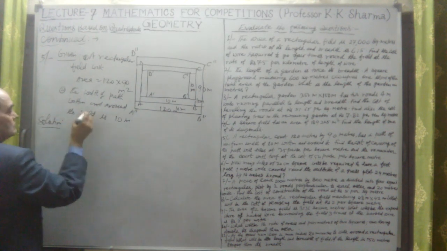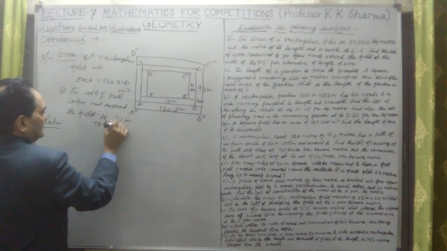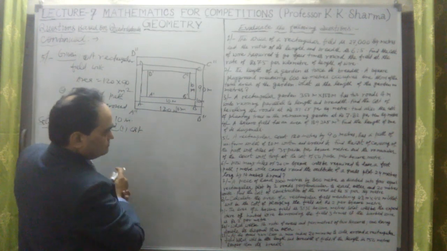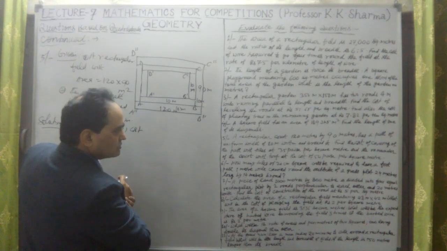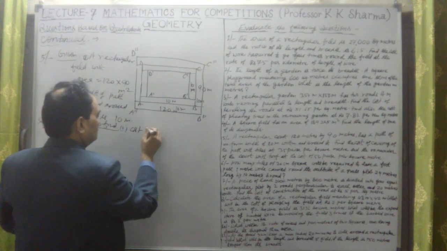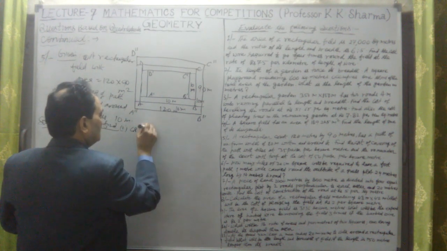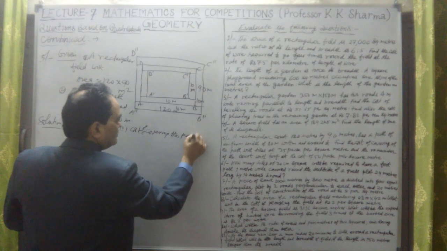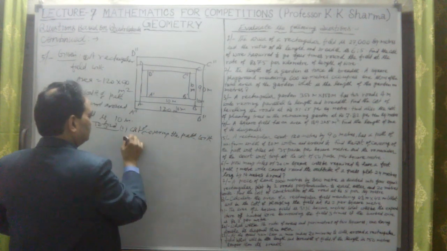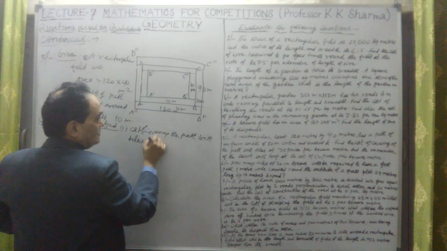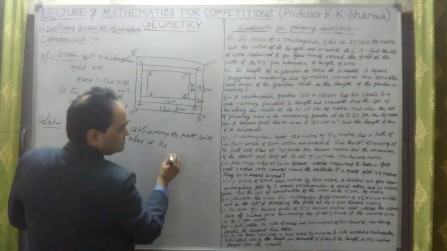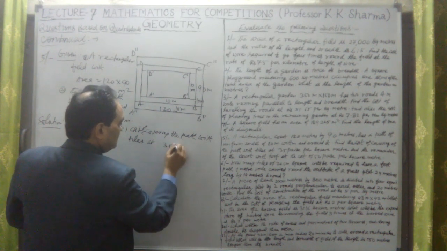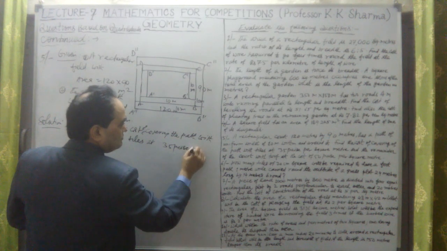Okay, let me take the solution here. So what we have to find out here, given is okay to find. First we have to find out the cost of covering the path with tiles at the rate, what is the rate given to us? Rupees 35 paise, 35 paise per square meter.